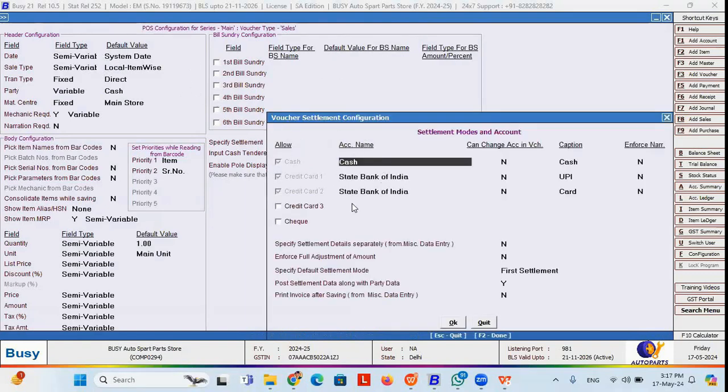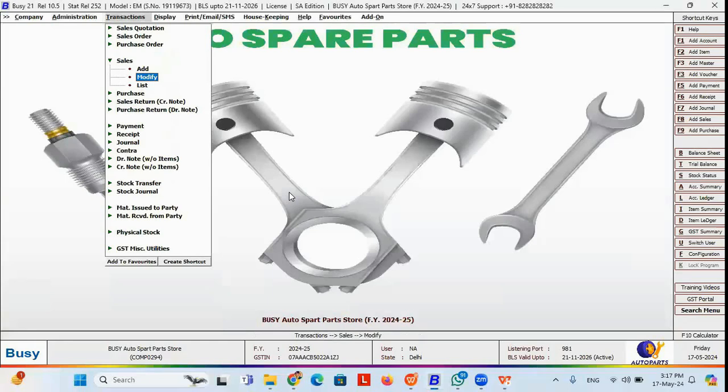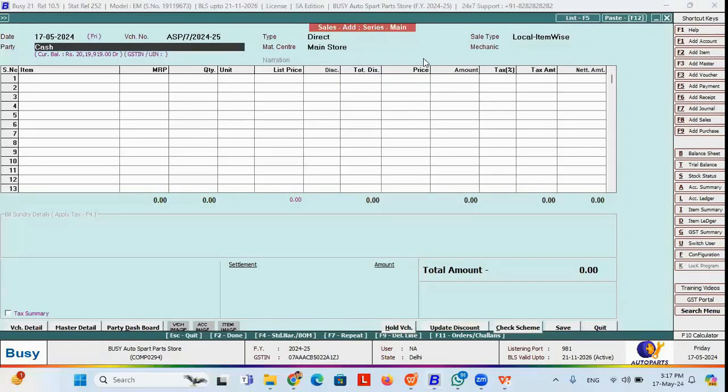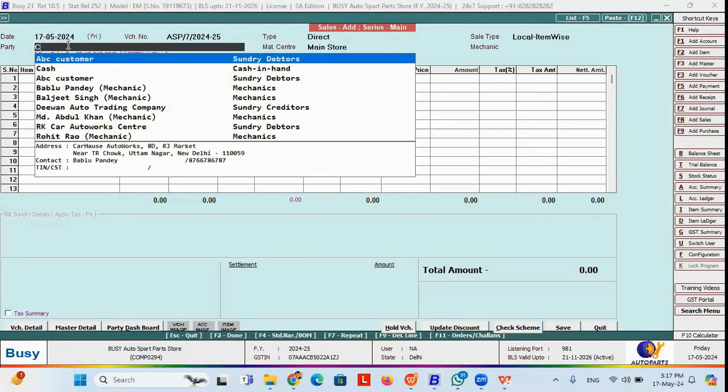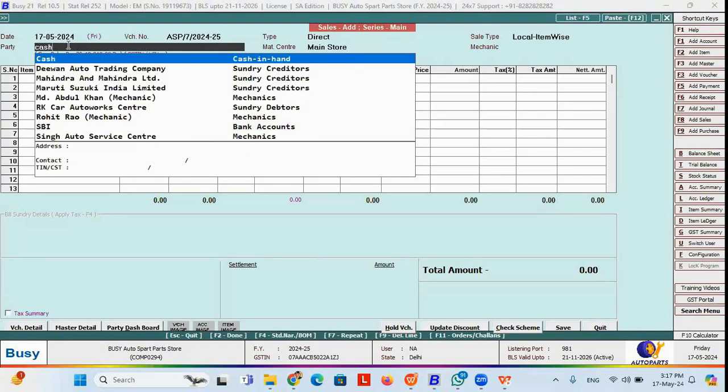You can configure the settlement detail. Maybe your customer may be paying in cash, card, or UPI, so you can enable the settlement detail also. Now if you enable this POS, and if I show you the POS screen, you can go to sale, press the add button, and you will find this POS screen in the sale module, where you can see my cursor is just coming on the party field, where I can change the party from cash to card also if I need it. Mostly retail customers remain in cash or in card or in UPI.